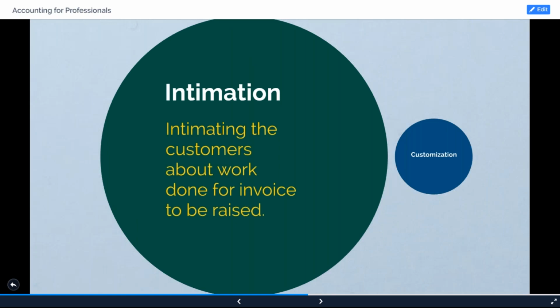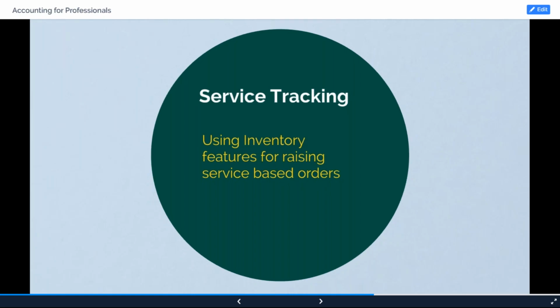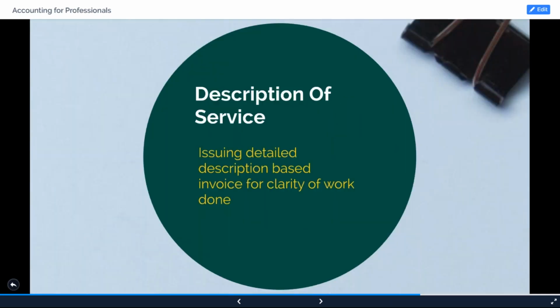So the third thing we saw today was service tracking. How to use the service-based orders, how to use the inventory features for tracking the invoices. This way you can raise the sales order and track instead of the pro forma invoice functionality. Then came the description of the service, which we saw in the CA admin module. How you can issue the detailed description based invoice for what work we have done, so that the clients have clarity on that particular thing.